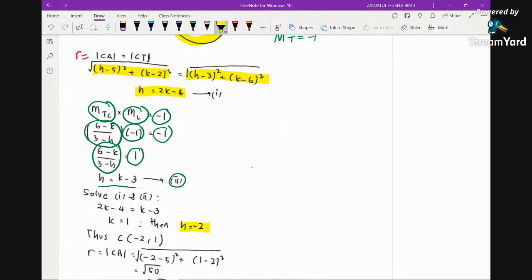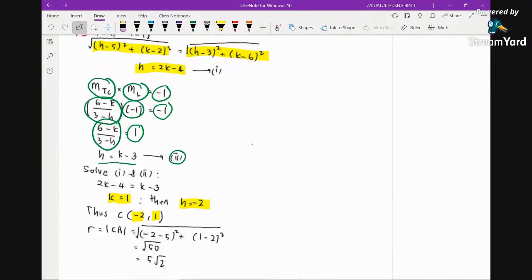Since h is -2, this is the x coordinate of the center, and k is 1, so this is the y coordinate of the center. So the center is (-2, 1), and then for the radius, we just substitute the center into the distance formula. You may just choose CA or CT, either one, because we have 2 points on the circle.